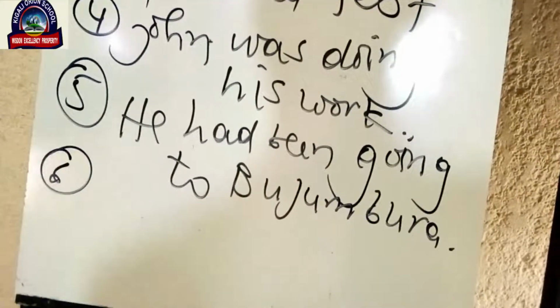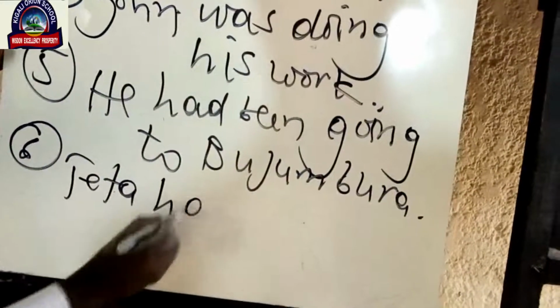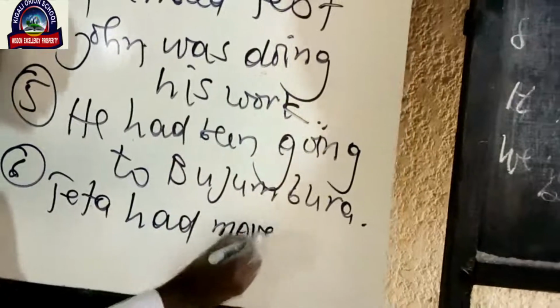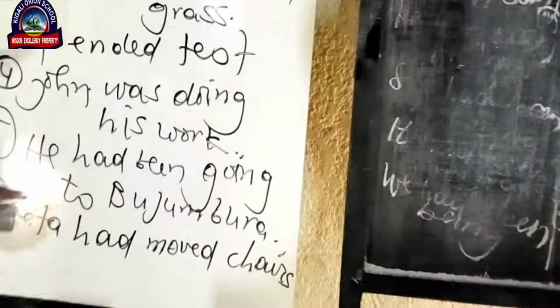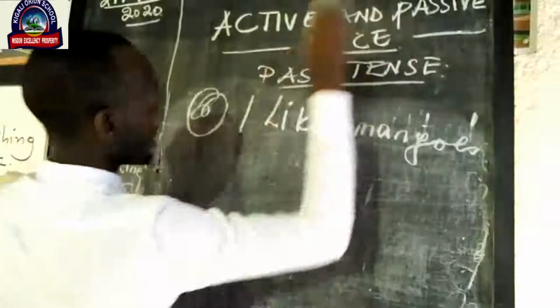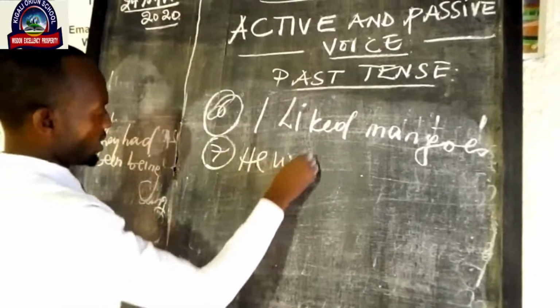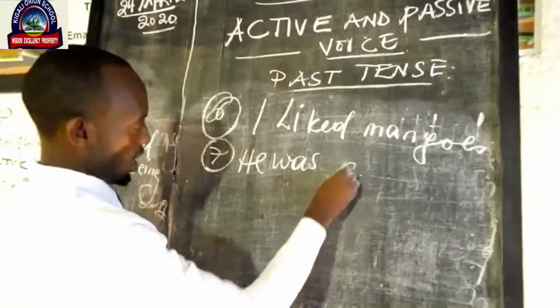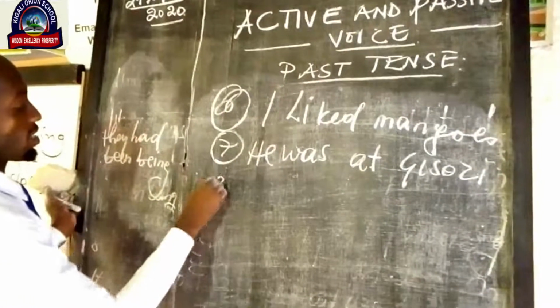Exercise number 6. Teta had moved chairs. Exercise number 7. He was at Gisozi. Exercise number 8.